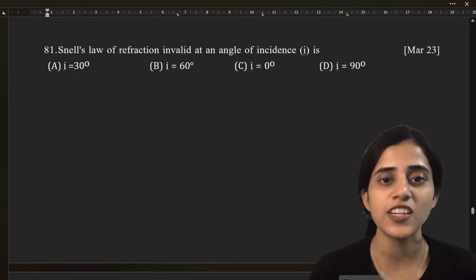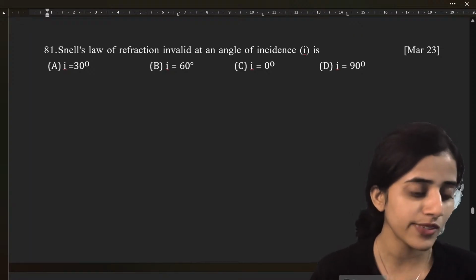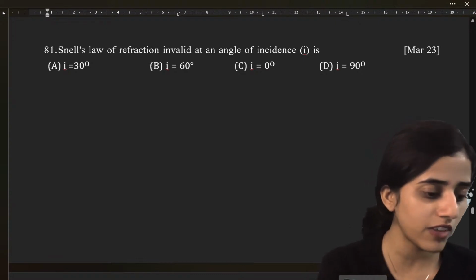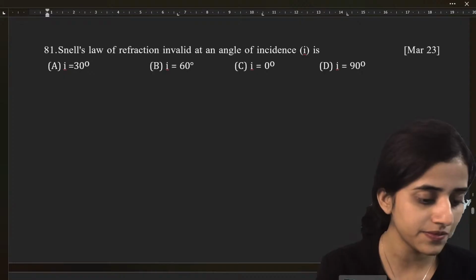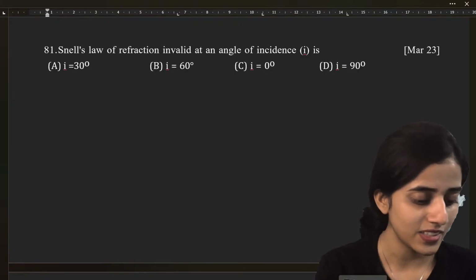Snell's law of refraction is invalid at an angle of incidence i of. Quickly tell me the answer. Did you all go invite one friend and come? Yes. Quickly tell me the answer.